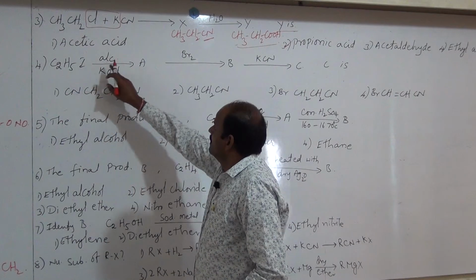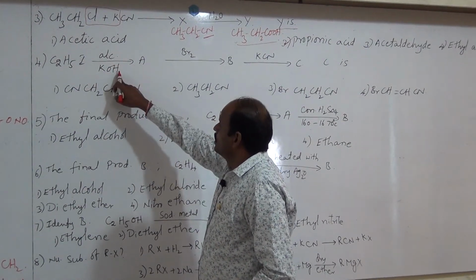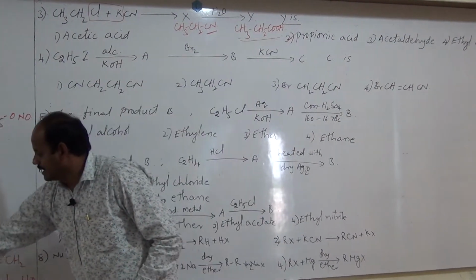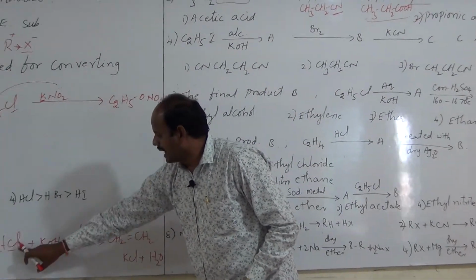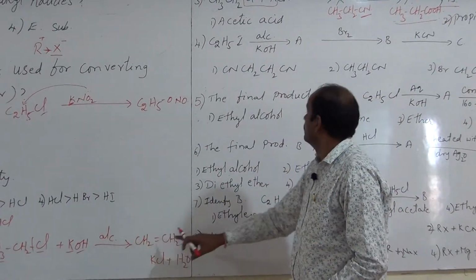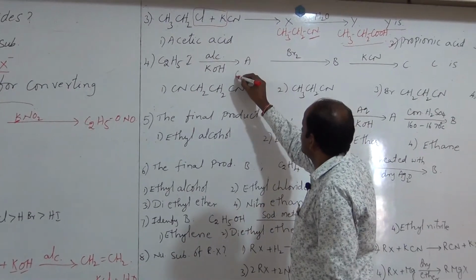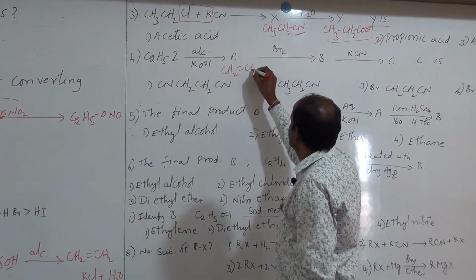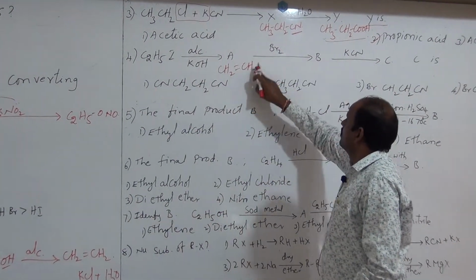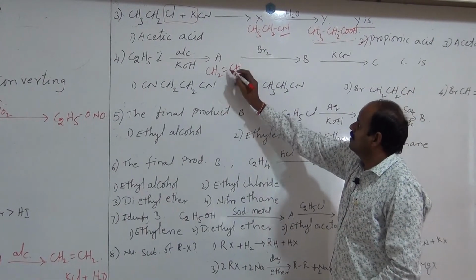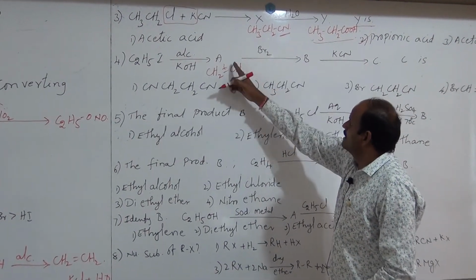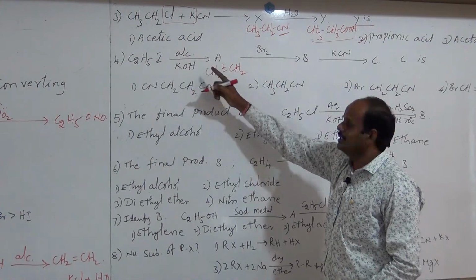C2H5I, ethyl iodide, reacts with alcoholic KOH. Just now we discussed here, instead of Cl, you can take I. Then we get ethylene. So A is ethylene, CH2=CH2. And it reacts with bromine. Here a double bond is there now. One bond will break down. One Br is added to this side, another one is added to this side.